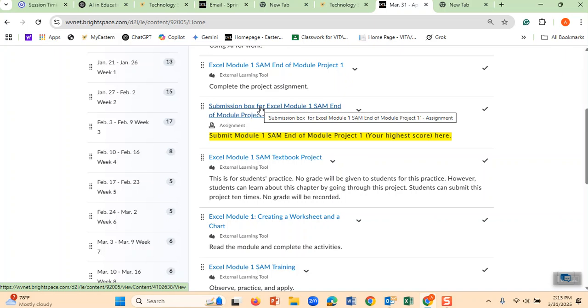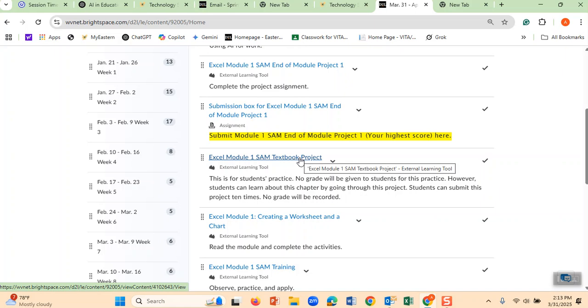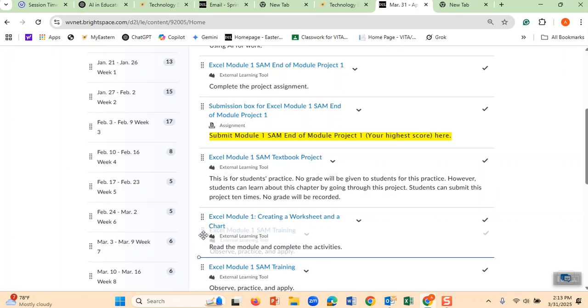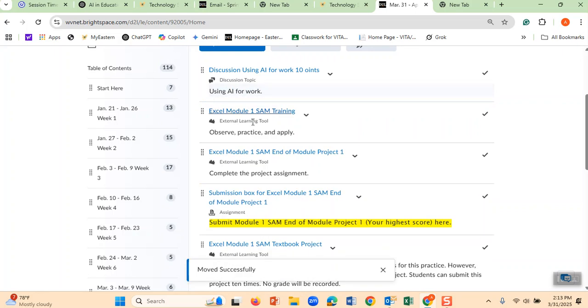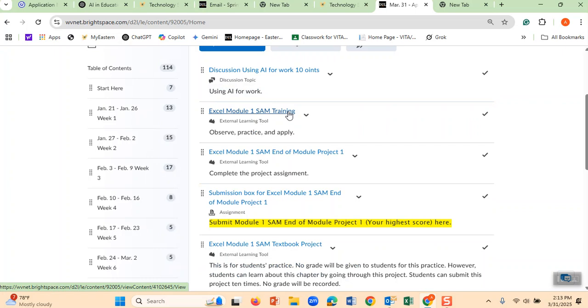But before doing anything, if I were you, I would go and practice. This is just for your practice textbook project. And also do the training. As you know, this training is one of the assignments that you have to do first. In order to do these assignments, you do the training first. Then if you want, you can go and do the textbook project. As I said, this is just voluntary. You do it on a volunteer basis. There is no grade associated with this.